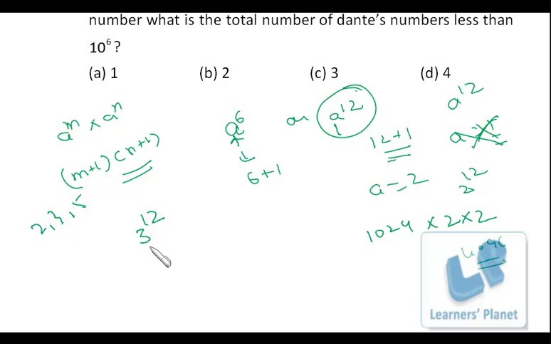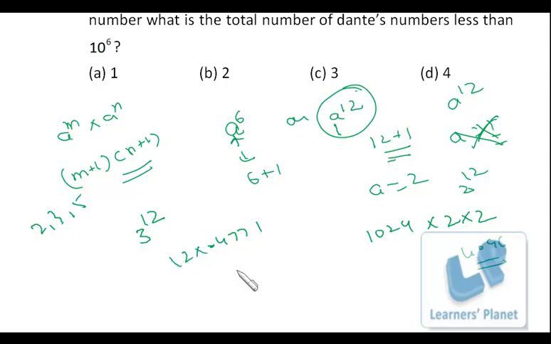Now for that you should be able to find out the number of digits in 3 raised to 12, whether they are more than 10 raised to 6 or less than 10 raised to 6. Instead of making the calculation for 3 raised to 12, since this question is of CAT level, you must be knowing the basics of logarithm, right? The value of log 3 is 0.4771. So if I take log, I'll be getting 12 log 3, so it is 12 into 0.4771.